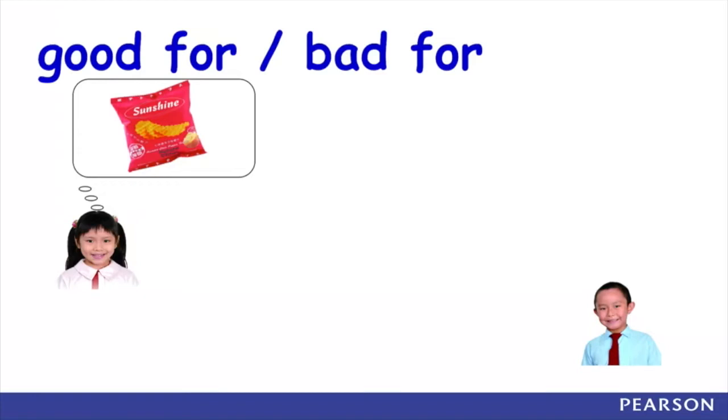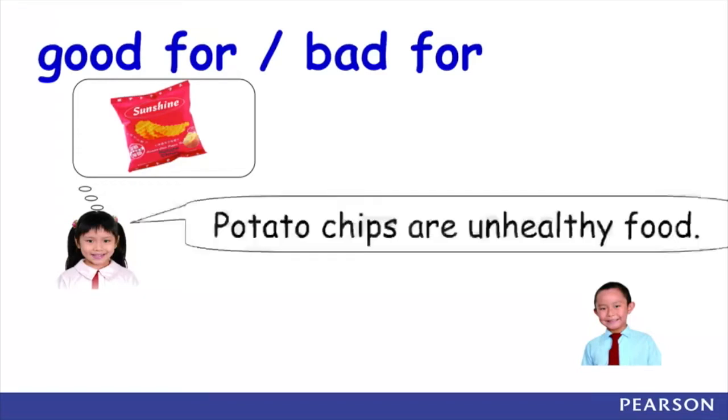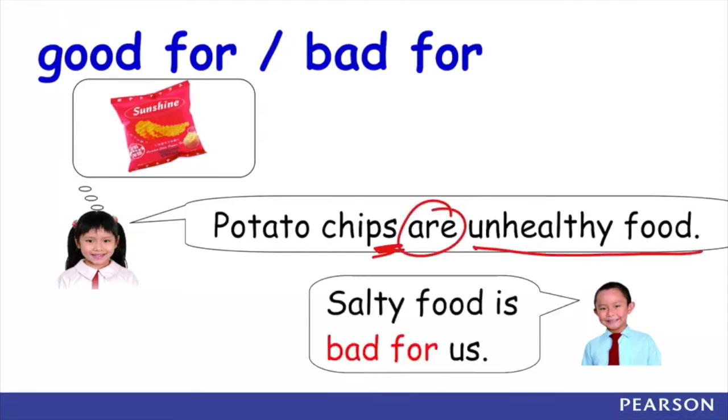And then the next example, you see a packet of potato chips. Potato chips, they are unhealthy food. And because potato chips are quite salty, you may group them into salty food.